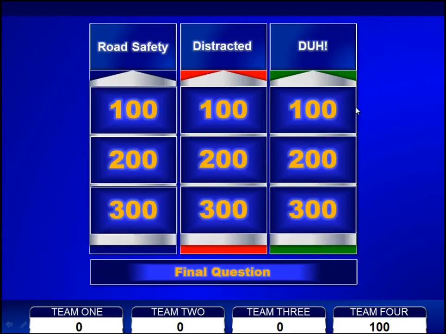Now down here, we do have an area to track scores. This is something you have to do manually. And by the way, there's two ways to change scores. The easiest way to change a score, to reset it back to 0, is to open it up in presentation mode and click 0. So if you see scores down there, simply type in there, hit 0. You can also put minus scores, but you have to manually do the scores.